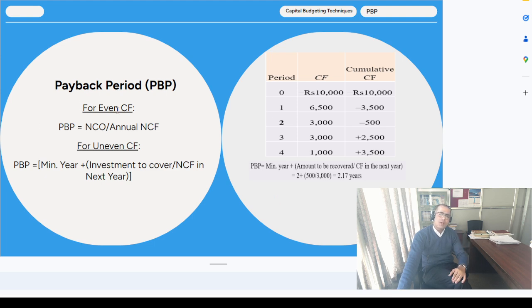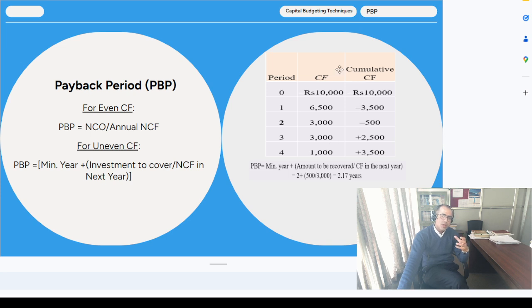र payback period भन्दाखेरि that's when we have an even cash flow. Just for example, each year you are expected the same amount of cash flow छ भने जसलाई हामीले even cash flow भन्छौँ। र in this case payback period means simply net cash outlay divided by annual cash flow after tax, okay, जसलाई हामीले net cash flow पनि भन्छौँ। र at the same time when we have an uneven cash flow, that means each year we have a different cash flow छ भने in that case minimum year plus amount to recover divided by net cash flow in the next year.